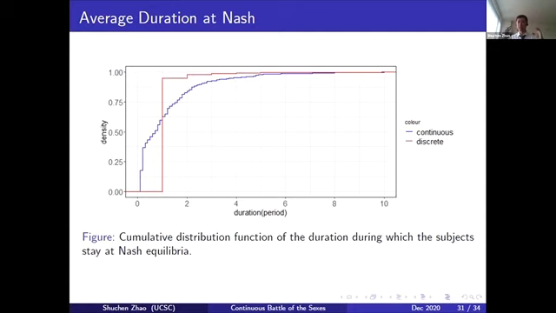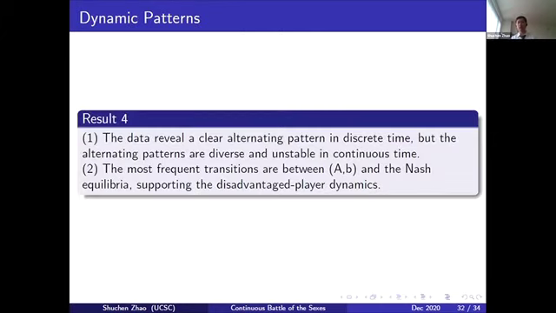If we combine those two results, the direction of their movement and how long they stay at Nash, you see the following result, number 4. First of all, the data reveals a very clear alternating pattern in discrete time, but the patterns in continuous time are quite diverse and unstable. But something common we can find is that the most frequent transitions are between AB and the Nash equilibrium, which supports the dynamics motivated by the disadvantaged players. And that's everything I've got.